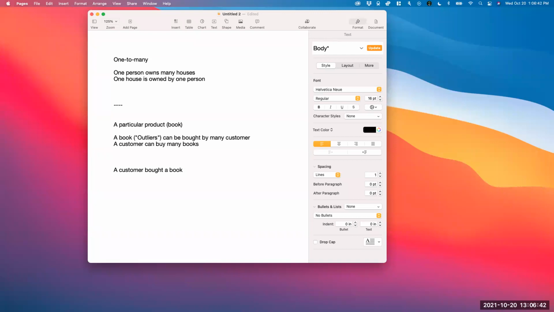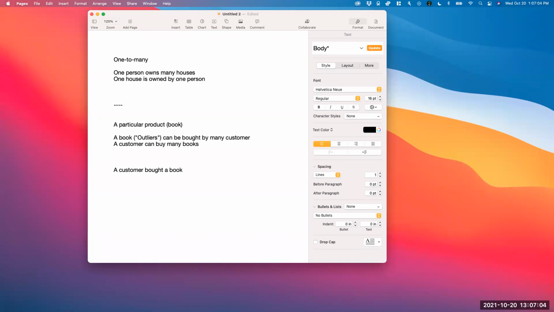I don't know how they do it when they sell books, maybe you can tell me, guys. I don't know if each book has an ID. Of course, books have ISBNs, but those are unique from book to book, not from copy to copy.